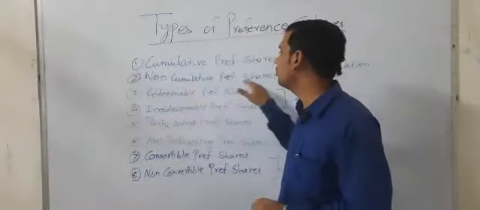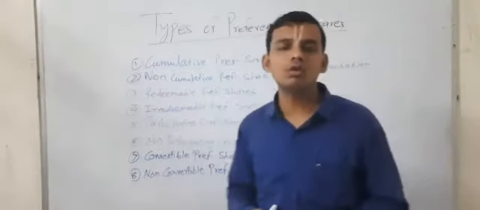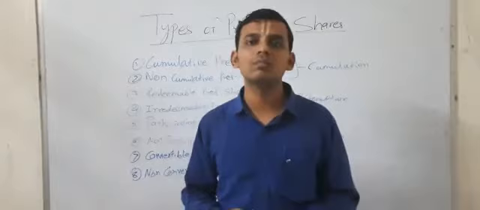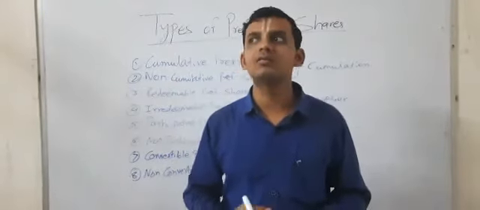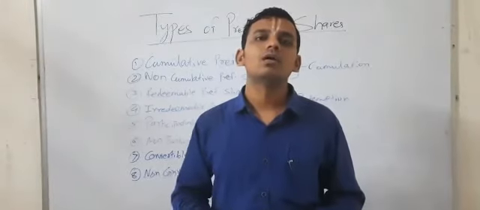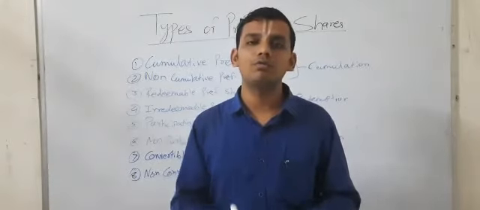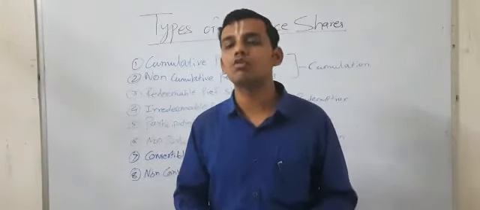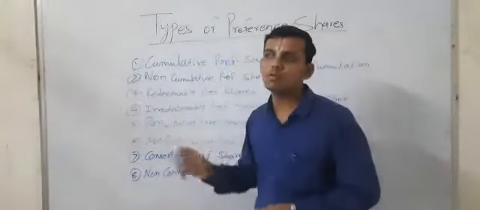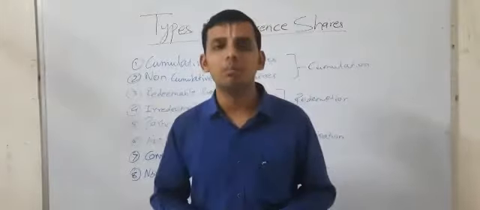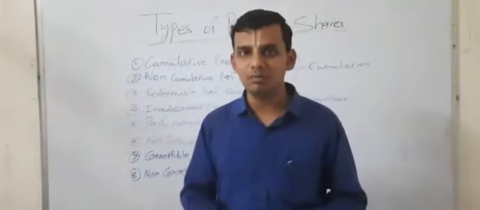Second one is non-cumulative preference share. These are those shares which do not enjoy the feature of accumulation, that is enjoying the dividend from the profit of the last years when the dividend was not distributed by the company. They would get dividend only when there is profit and dividend is declared by the company itself. That is non-cumulative preference share.